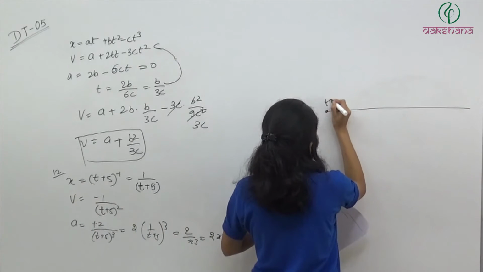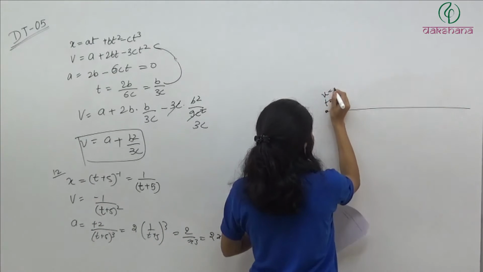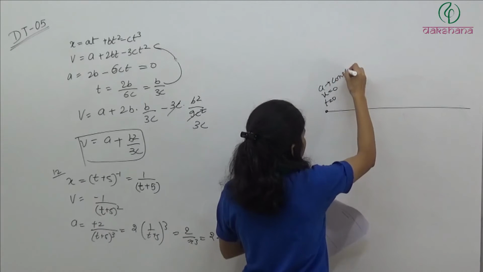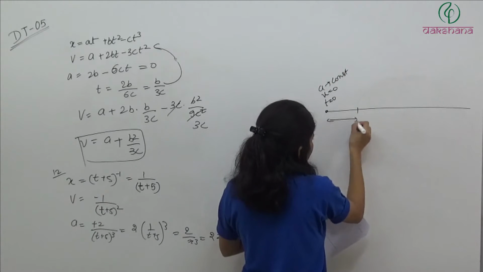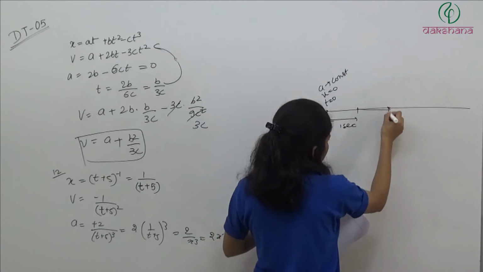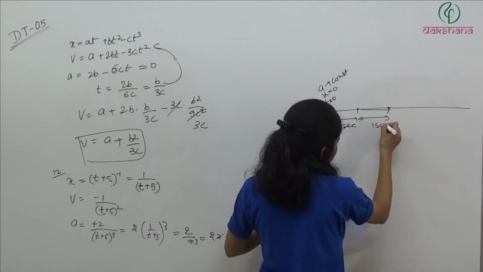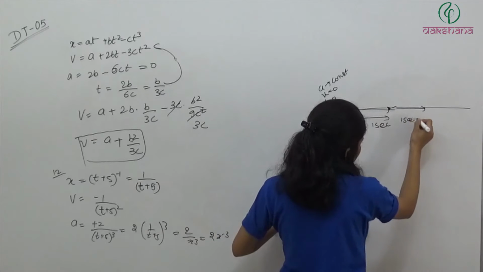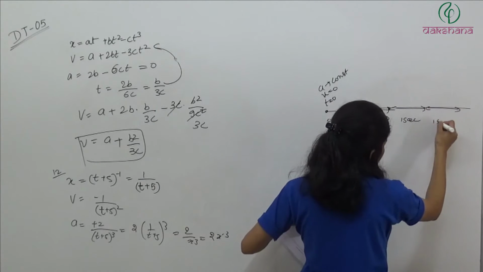It is starting from 0 or rest and it has constant acceleration. Then this is 1 second, another 1 second, next 1 second, and then next 1 second.